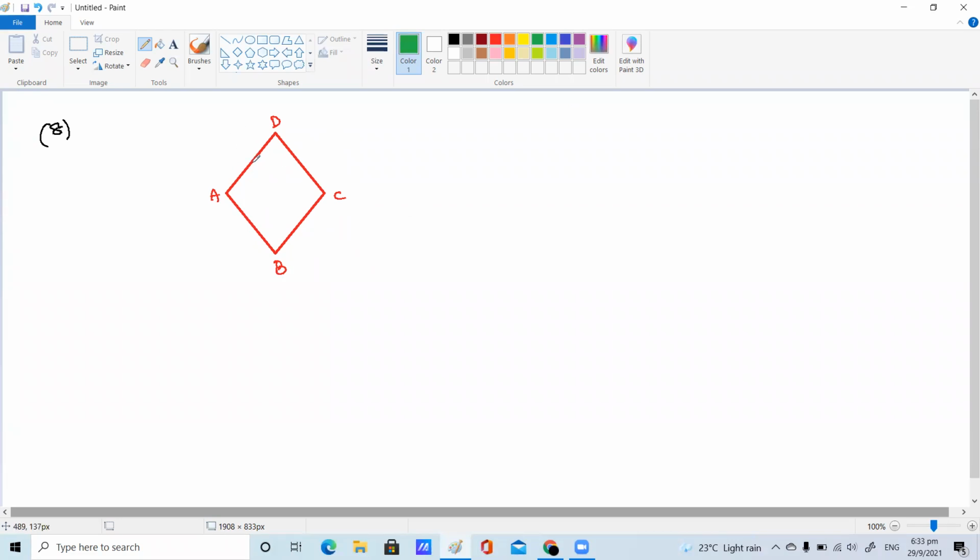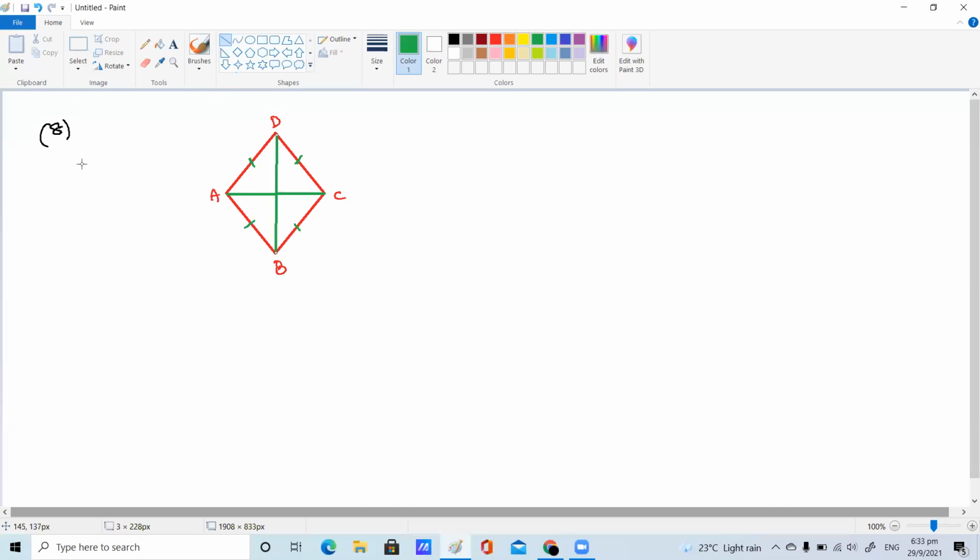Sure, sure. See, children, in a rhombus all sides are equal. That is a known fact for everyone. And what do you know about the diagonals, children? Diagonals are perpendicular, they are not equal. They are perpendicular bisectors. Diagonals are perpendicular bisectors, but diagonals are not equal.